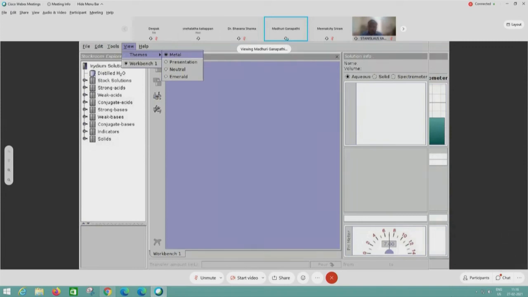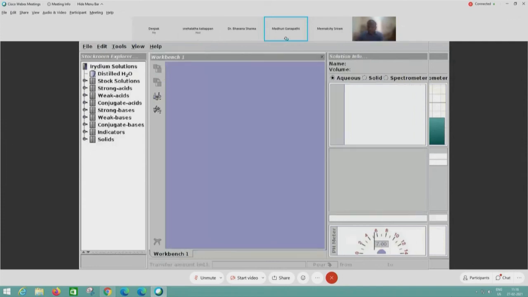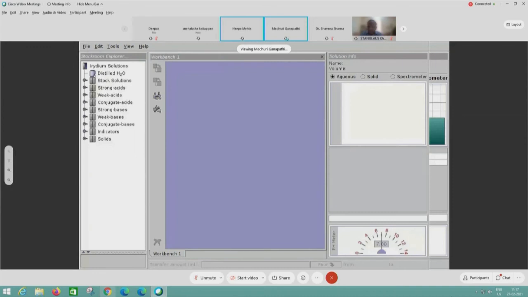But I always prefer using presentation mode, because when I use presentation mode, on the left hand side everything becomes bold and very clear. If I use metal mode, there is no change; it is simple, not very clear, not prominent. While recording also we generally use presentation mode. The window, when we open it by default, is in the metal view.